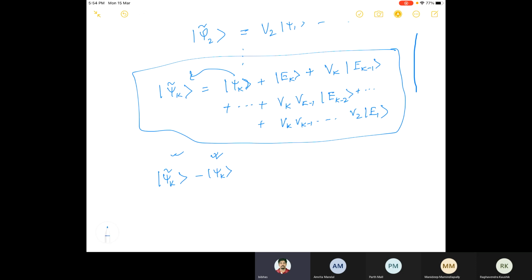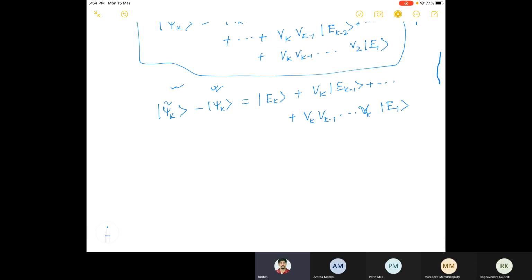This is ek plus vk ek minus 1 plus dot dot dot plus vk minus 1 dot dot dot v2 e1. Now once you do that, we can take norm both sides.